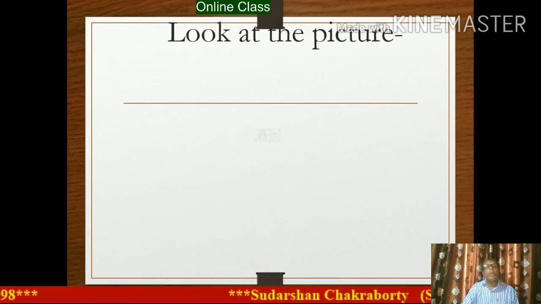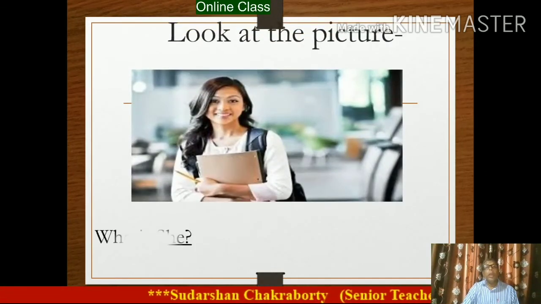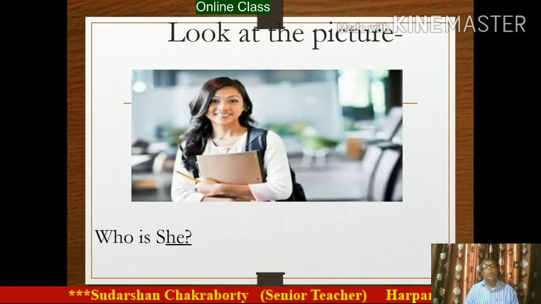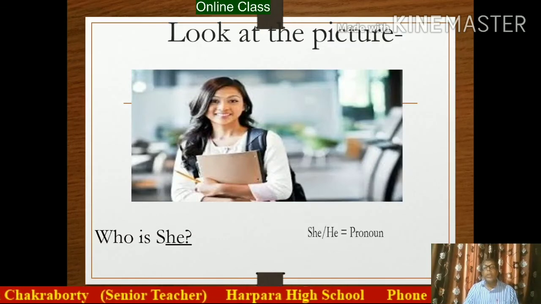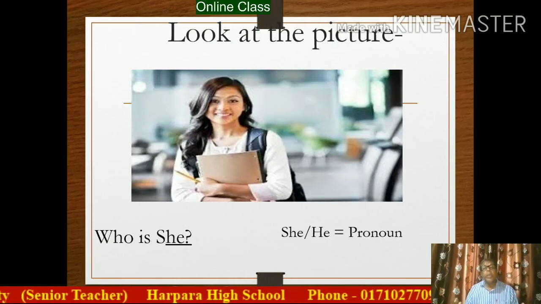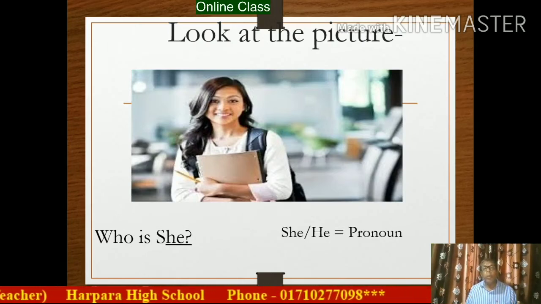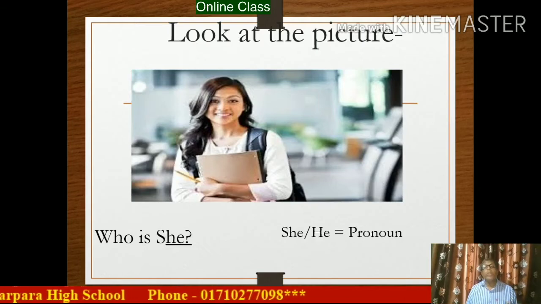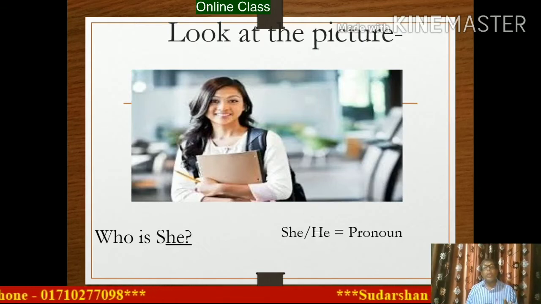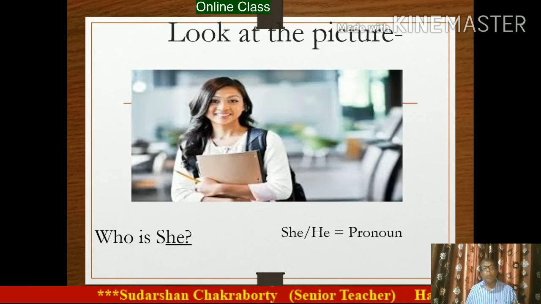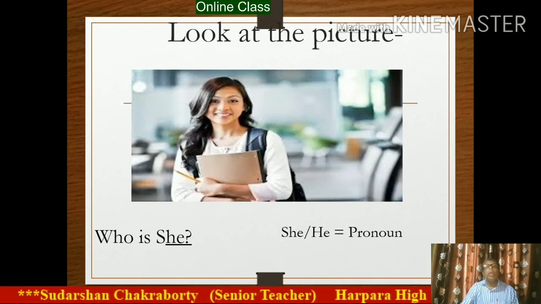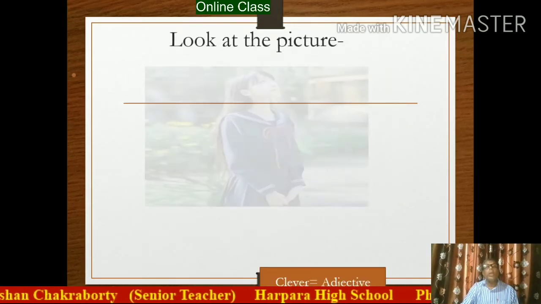Now you look at the picture. There is a girl in this picture. Who is she? In this sentence, she, what is this? And it is a pronoun. So if I ask what is pronoun, we know that pronoun is a word which is situated in the sentence instead of noun.